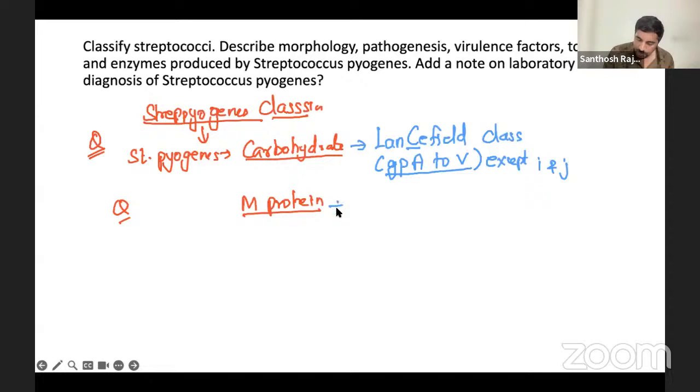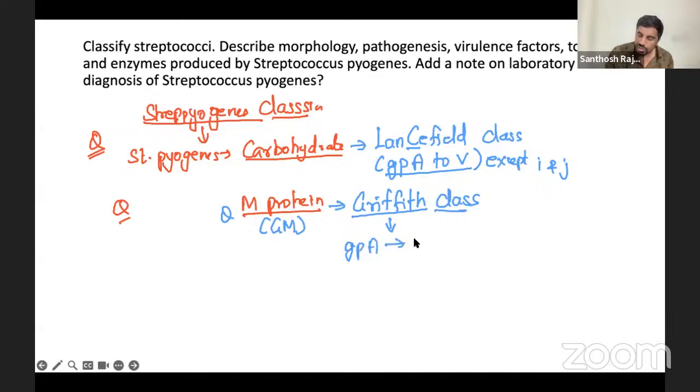And the M protein classification is called Griffith classification, which is based on M protein. If you forget, think of GM Motors, very popular in India. So the shortcut: M protein. A question will be asked on this also. In Griffith classification, group A is further divided into more than 100 subgroups. That's it. The idea is for you to know the carbohydrate classification, carbohydrate in the cell wall, Lancefield classification, and the other one based on M protein, Griffith classification.